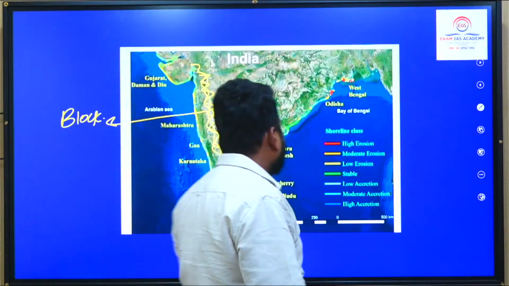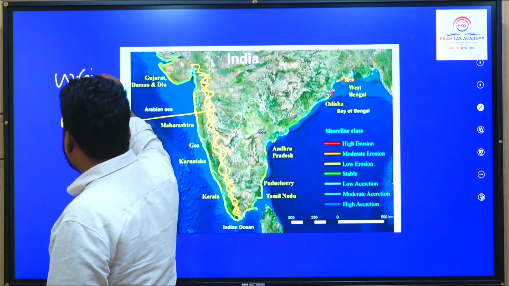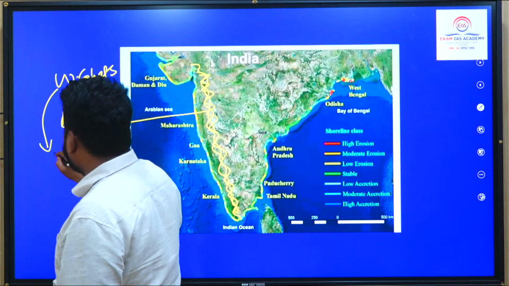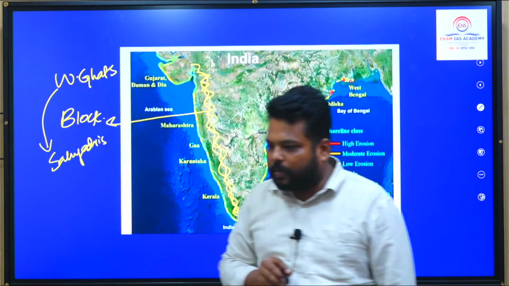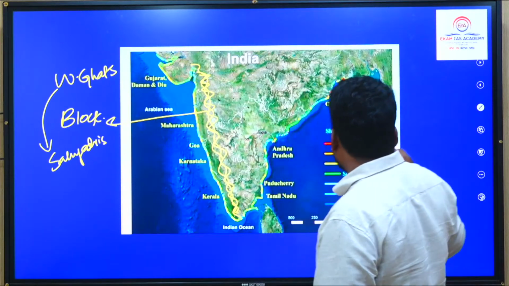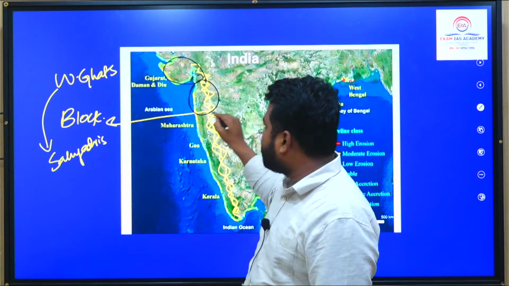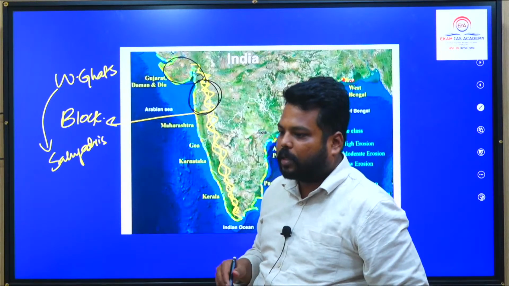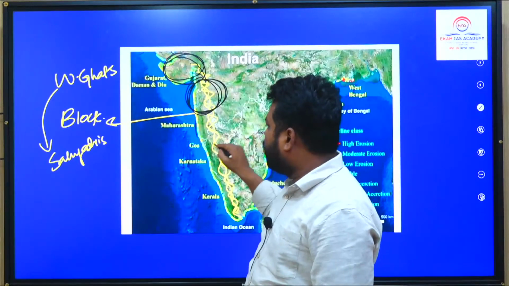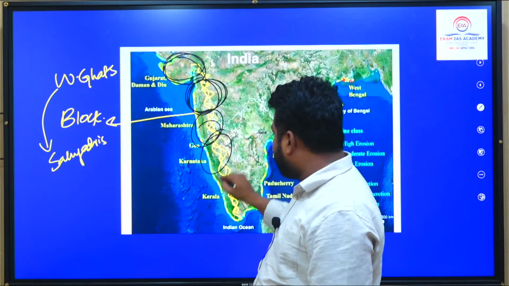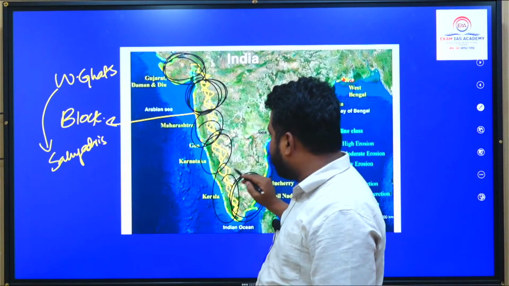Within the Deccan Plateau, the Western Ghats are called the Sahyadris, and they extend in and around Gujarat, Maharashtra, Goa, Karnataka, Kerala and Tamil Nadu. 1, 2, 3, 4, 5, 6.